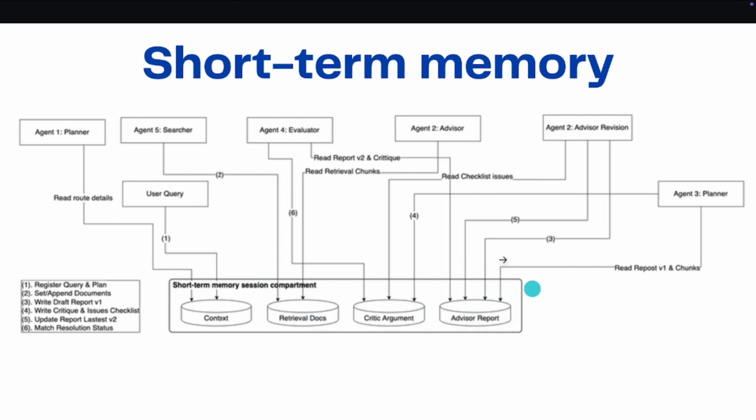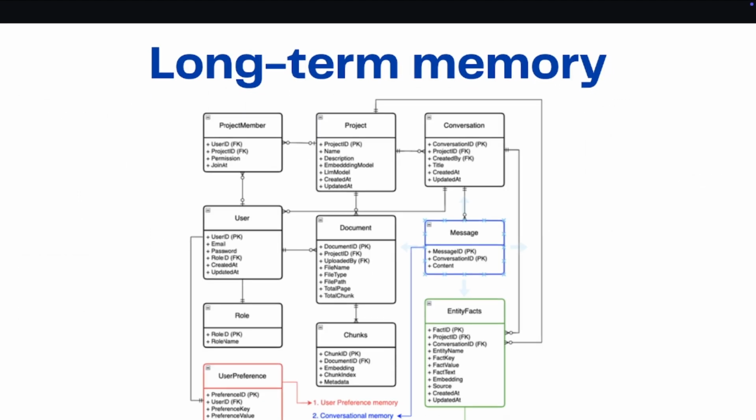From that, the agents can flexibly interact and get just the information that they need, not all of it, and for each section only. The next one is the long-term memories. The ERD is designed to support 3 categories: the user preference memories, the conversational, and the key statistic one, and the entity fact one.